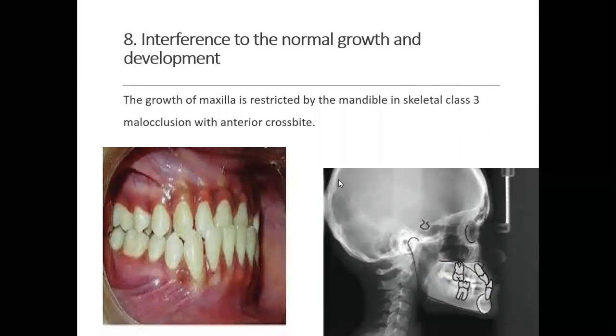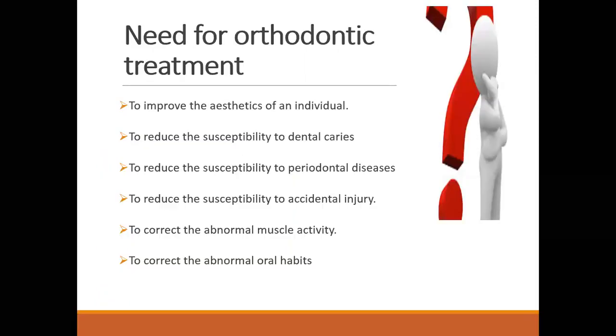So this way, the normal growth and development of the patient is restricted due to the prognathic mandible. The mandibular teeth are overlapping the maxillary teeth and thus not allowing the maxilla to grow forward, thereby restricting the growth of maxilla. So those were the problems which were related with malocclusion.